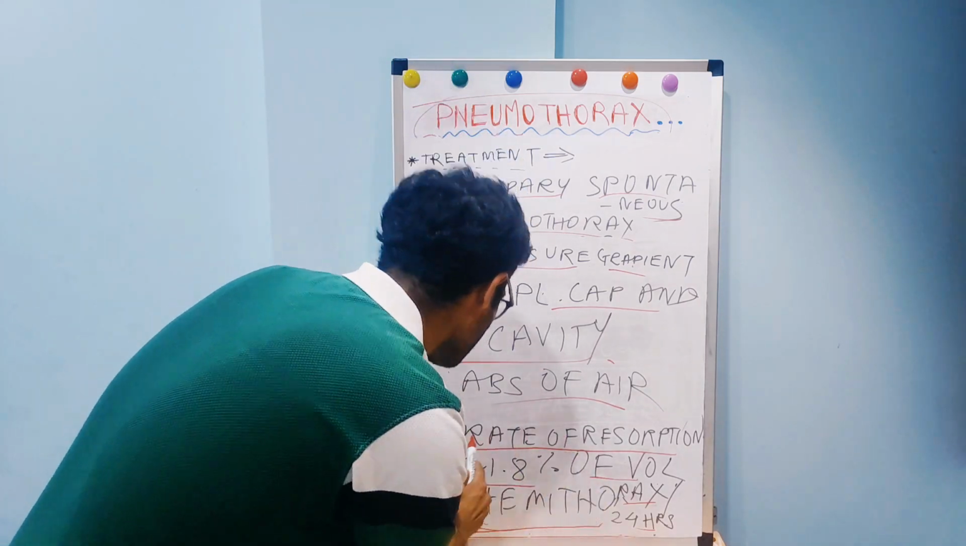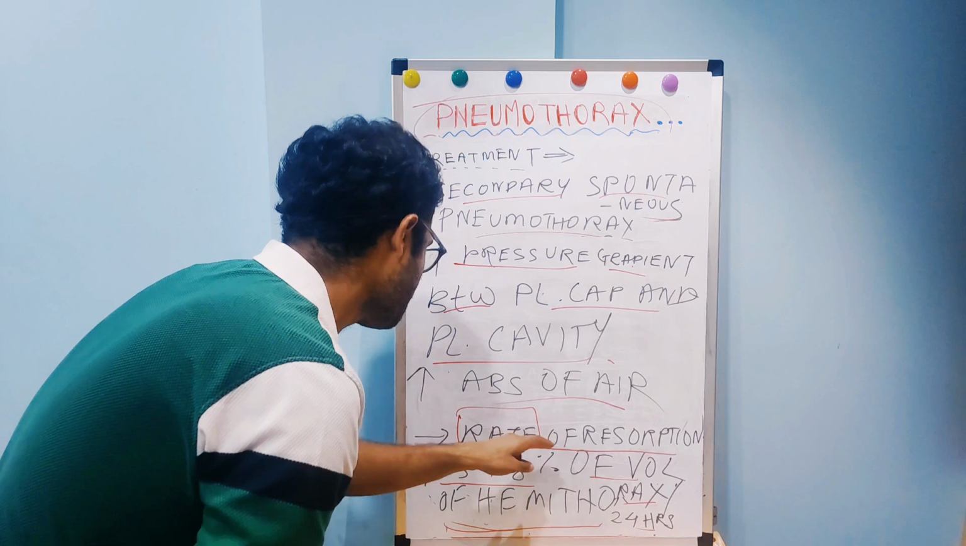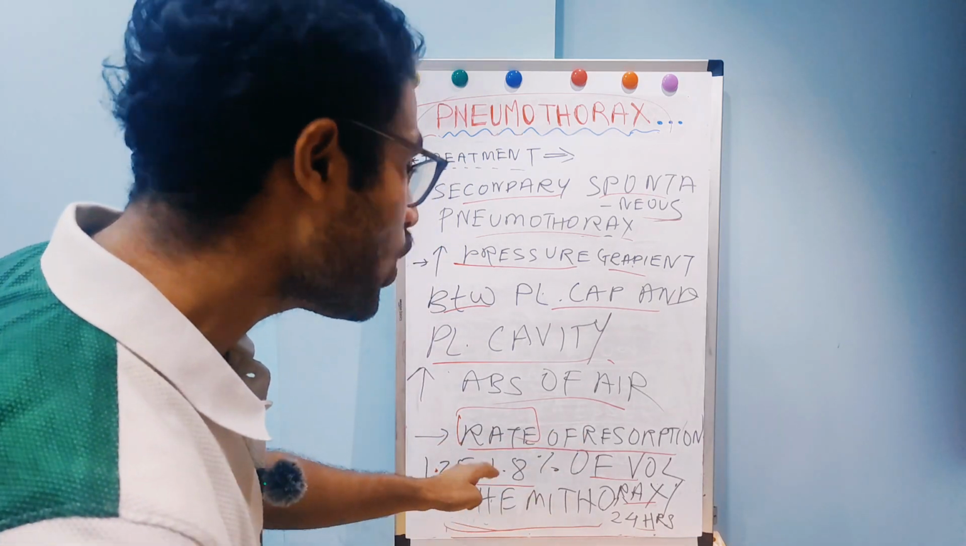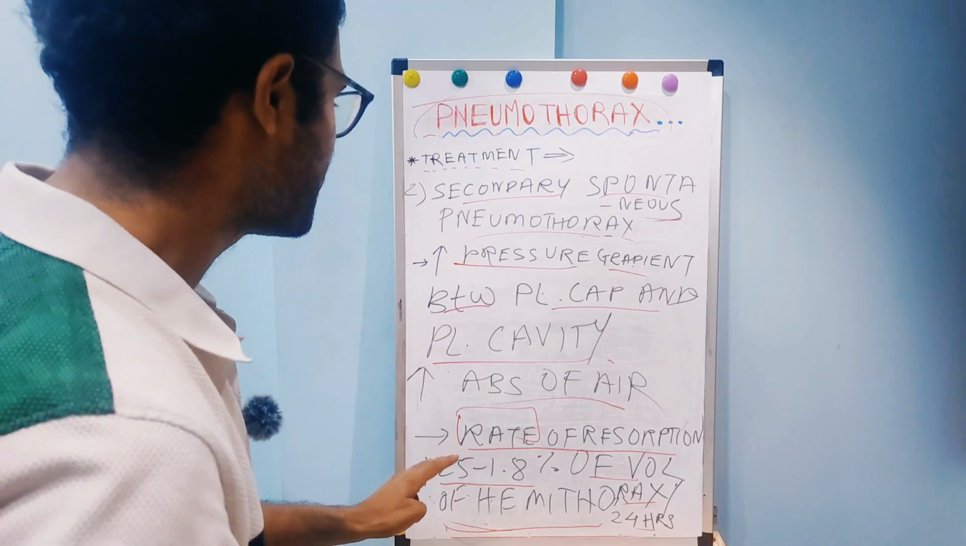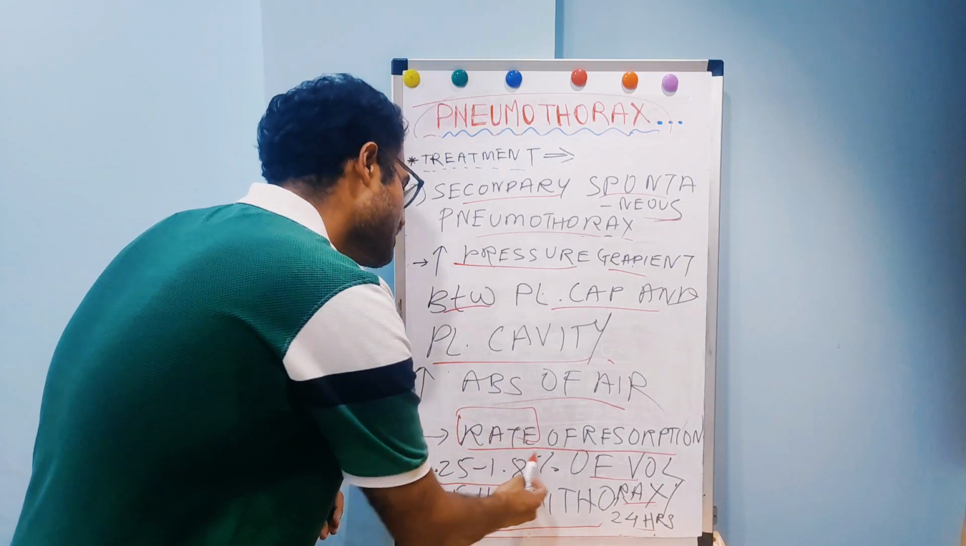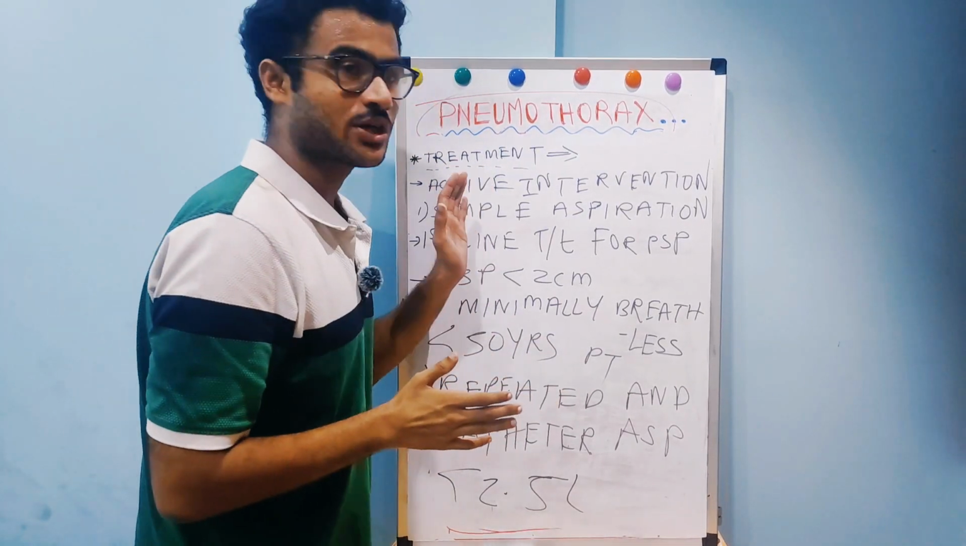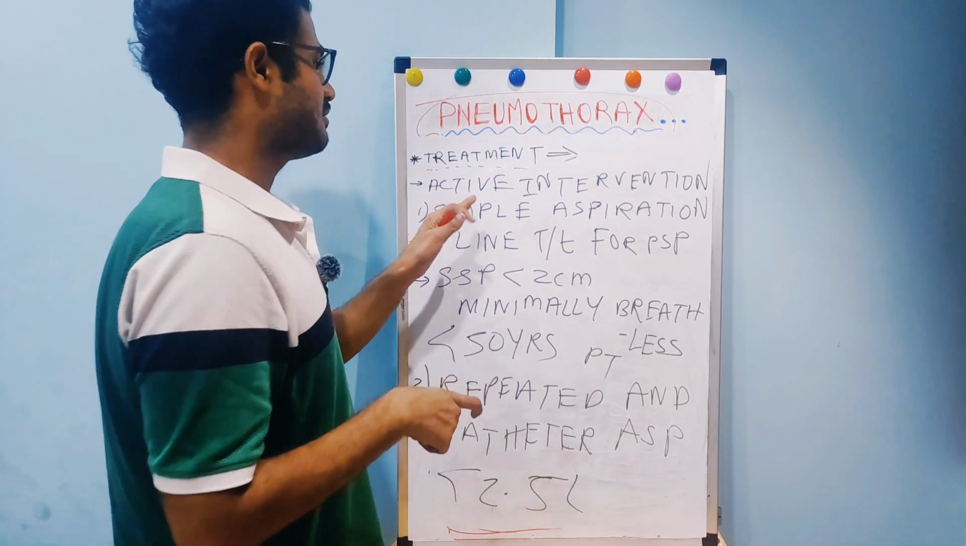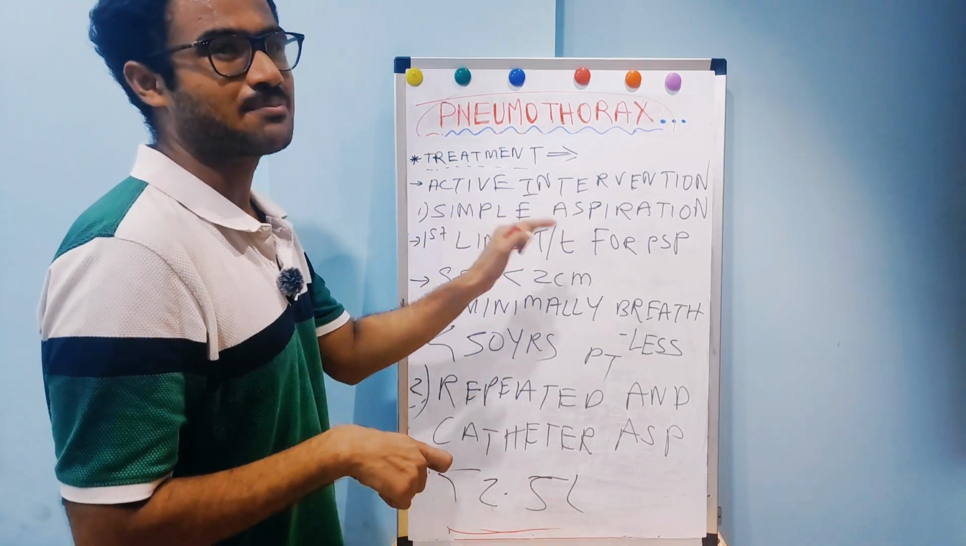The rate of reabsorption is 1.25 to 1.8% of the volume of the hemithorax per 24 hours. You should know this is a fact. Now I would be talking about active intervention. It involves simple aspiration and chest drain application.